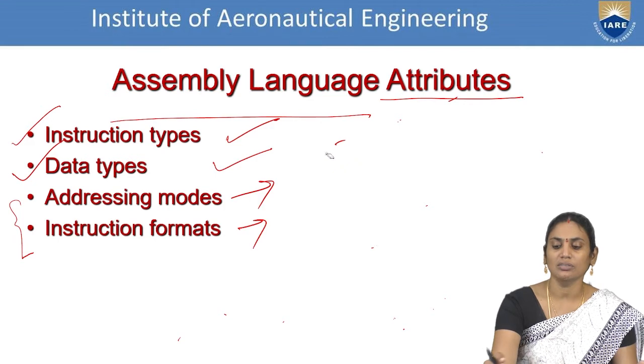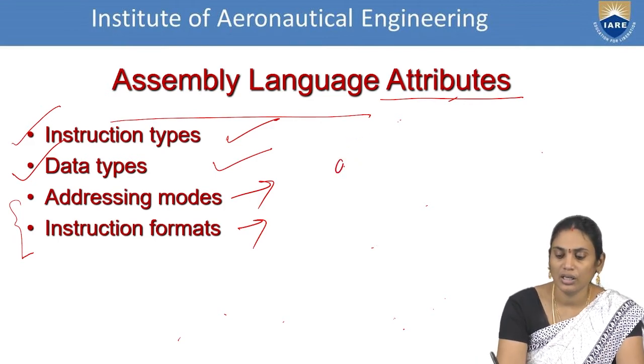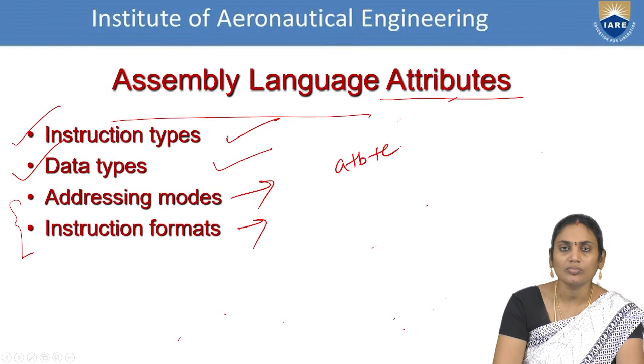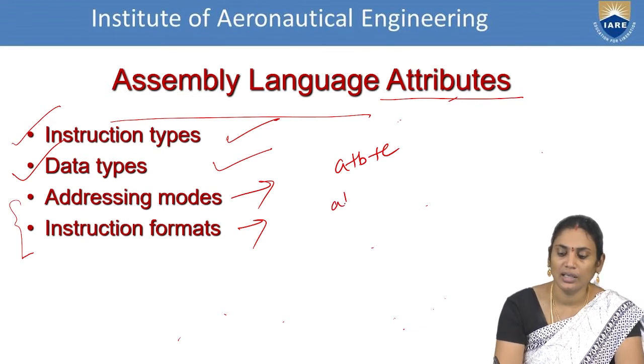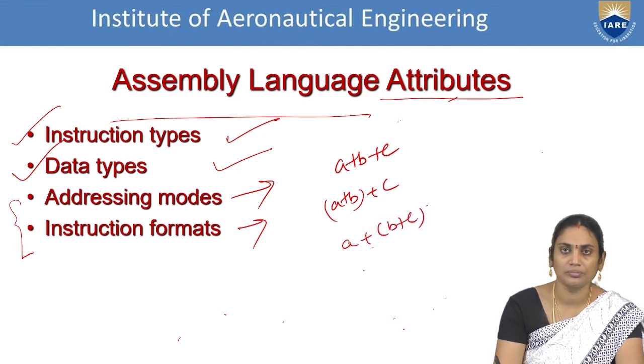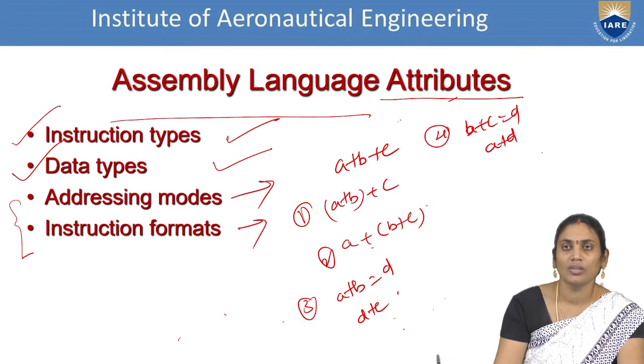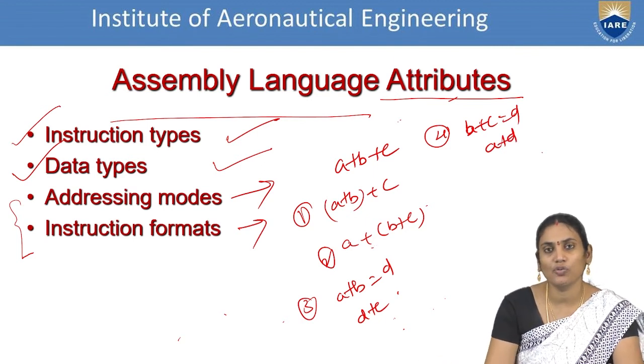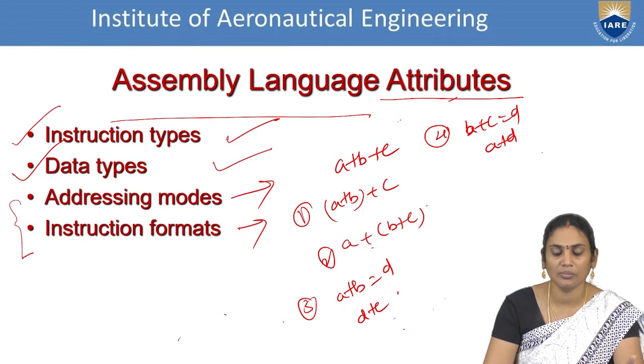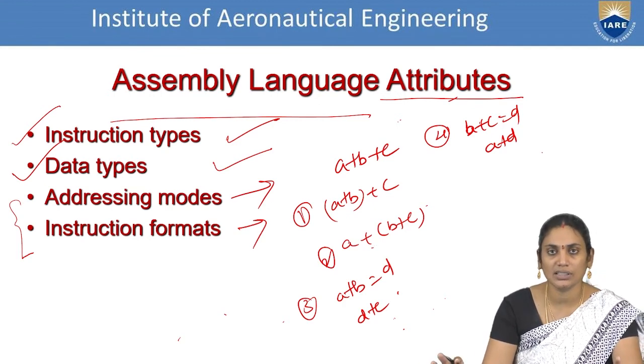For example, let us consider the case where I'm writing A plus B plus C. In how many ways can we write this? A plus B plus C, or else A plus B plus C. This is 1, this is 2, or else I can write A plus B is equals to D, D plus C. Or else I can write B plus C is equals to D, A plus D. So the conventions which you're trying to follow are different, but the meaning is same. Instruction format also represents the same concept.